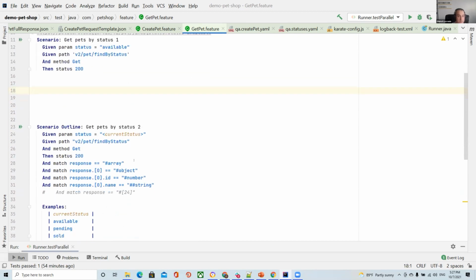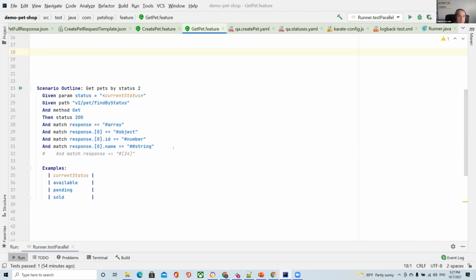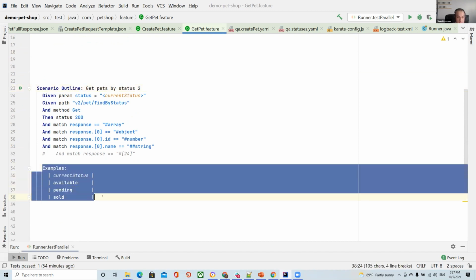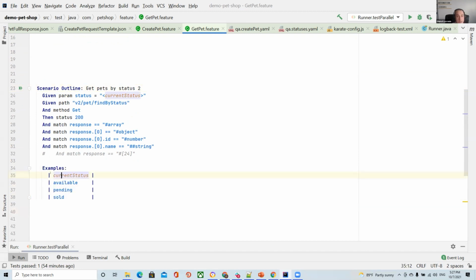After that, we can create something like a data-driven test case, and use the same structure as for Cucumber. Like we specify that a scenario is an outline, after that we have a data table, and we give some name of variable.